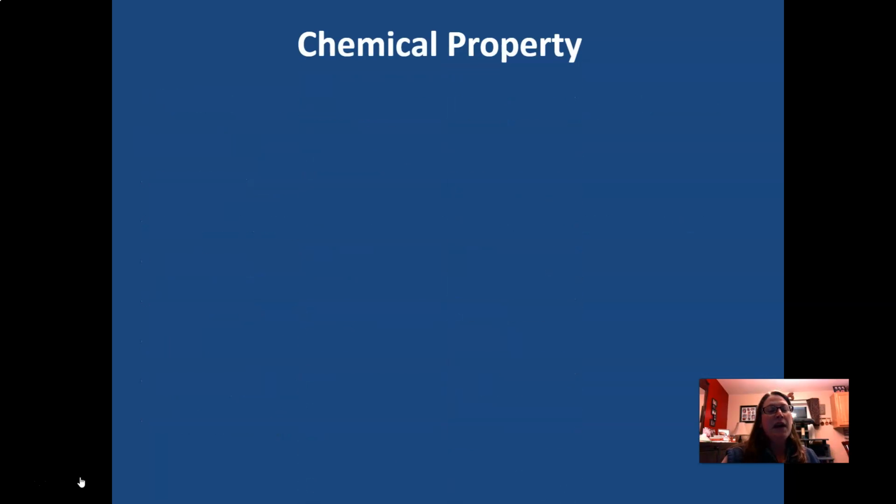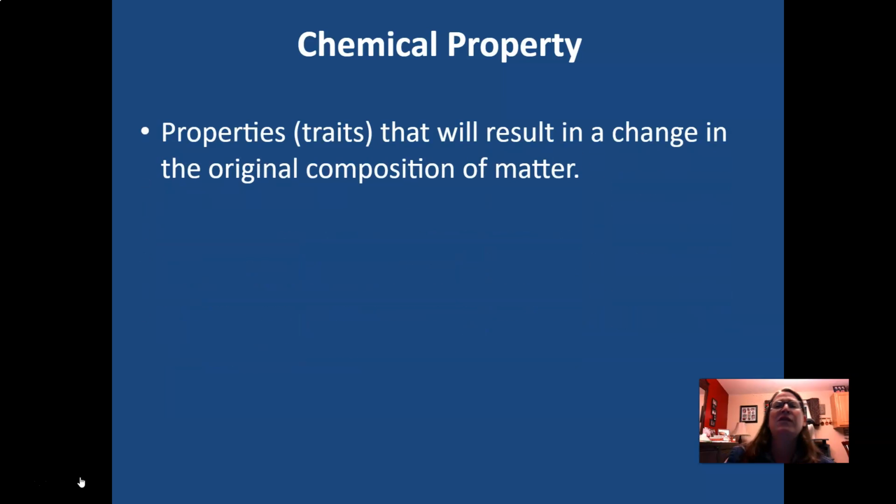Now, a chemical property is quite different. It's going to describe what happens to the original matter when it comes in contact with something else. And when that happens, it becomes something new altogether. None of the original properties would be the same. For example, when you react substances with acids, you get brand new substances that are produced.